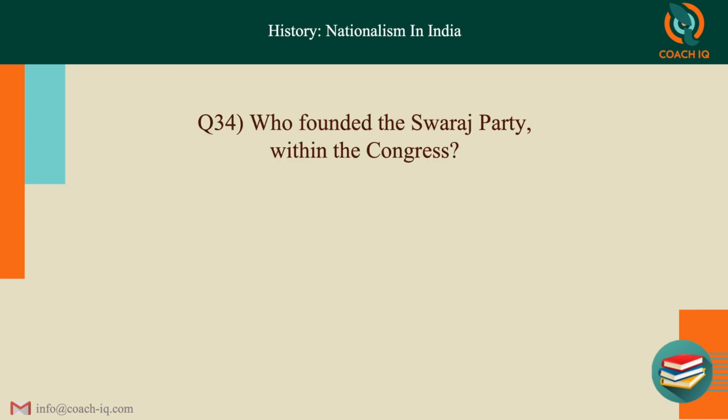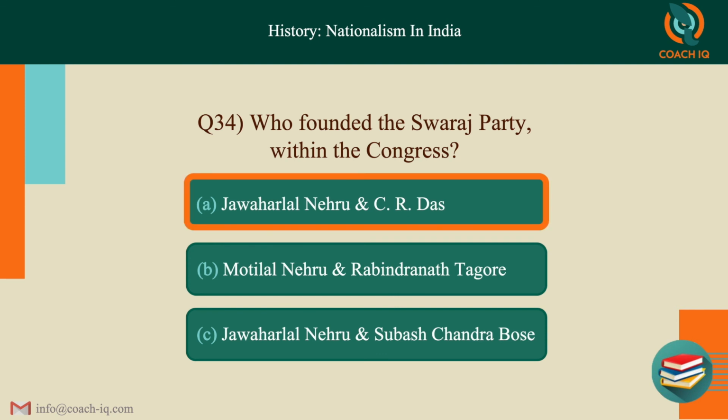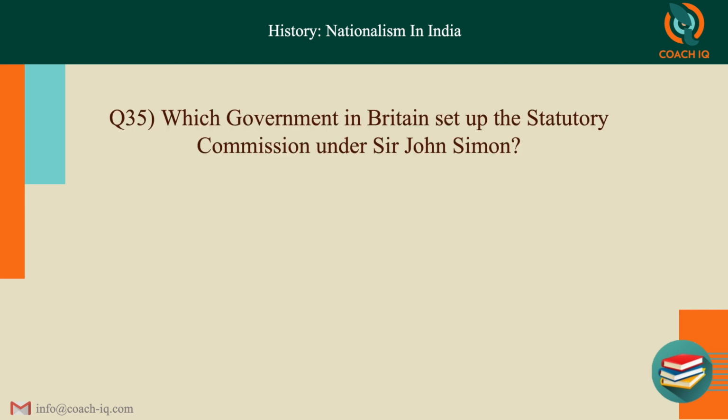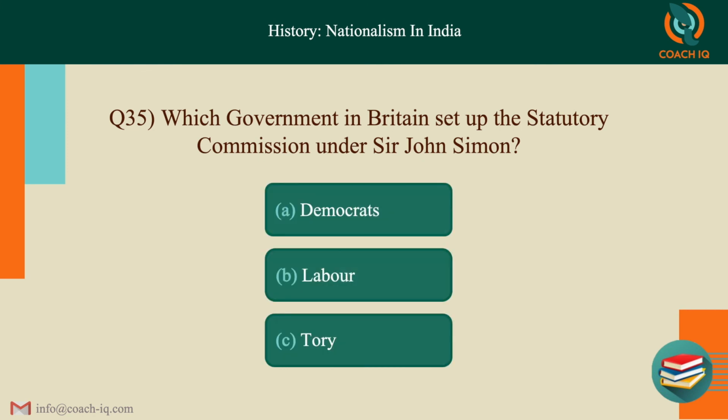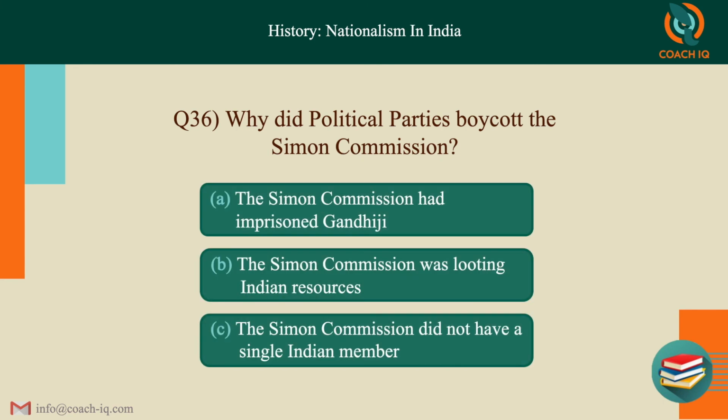Who founded the Swaraj Party within the Congress? The answer is A, Jawaharlal Nehru and C.R. Das. Which government in Britain set up the Statutory Commission under Sir John Simon? Is it Democrats, Labour or Tory? The answer is C, the Tory government. Why did political parties boycott the Simon Commission? 3 options. The answer is C, because it did not have even one Indian member.